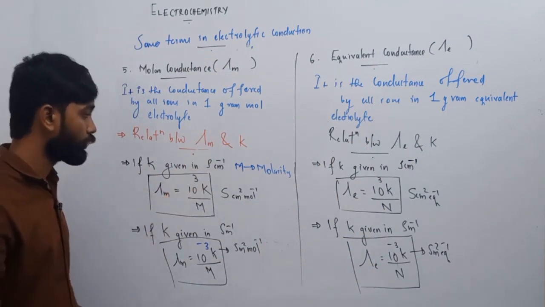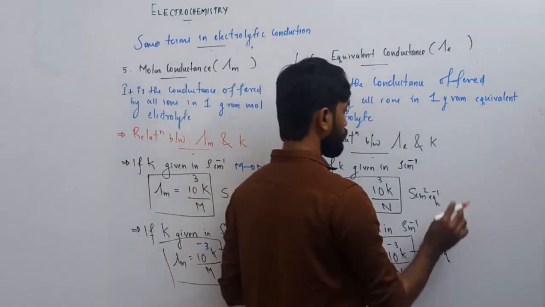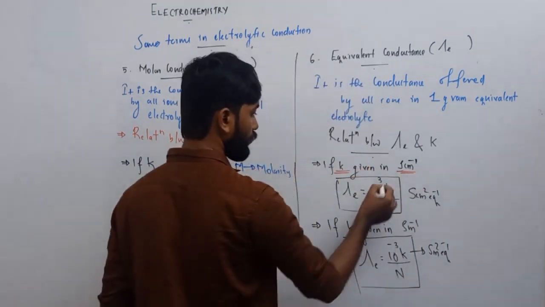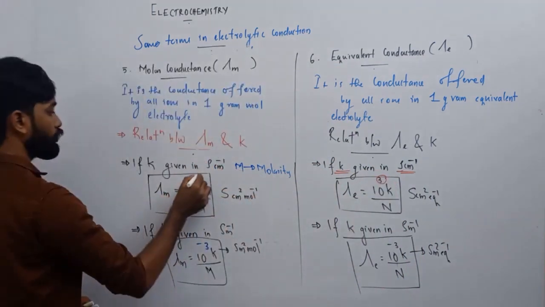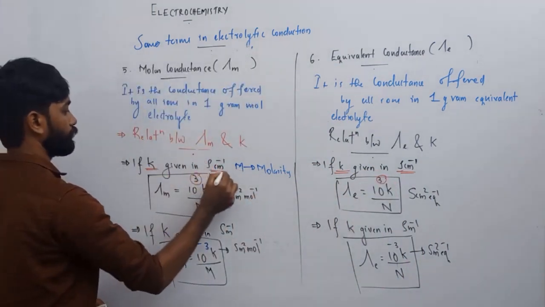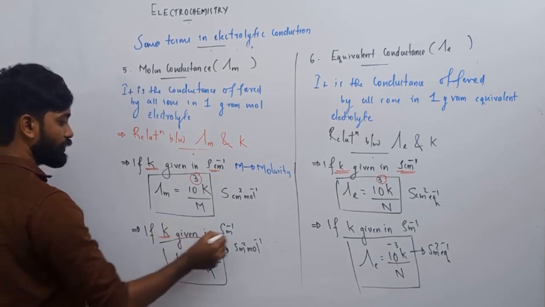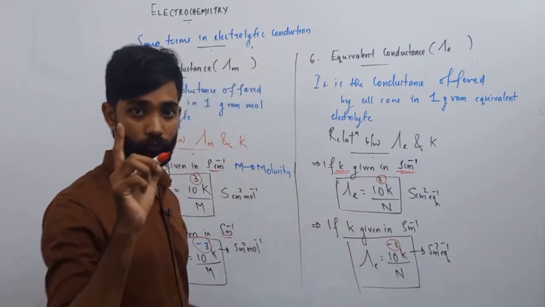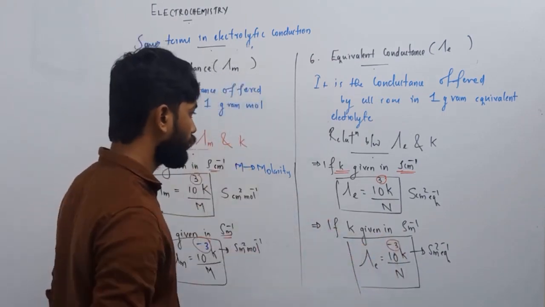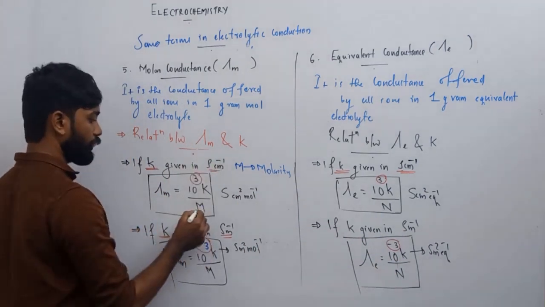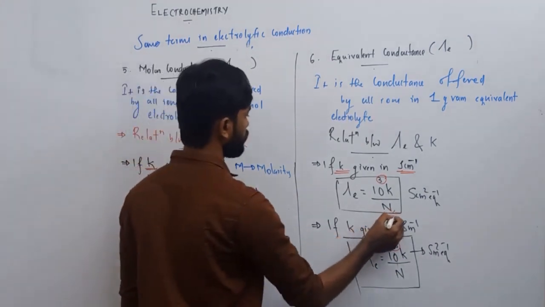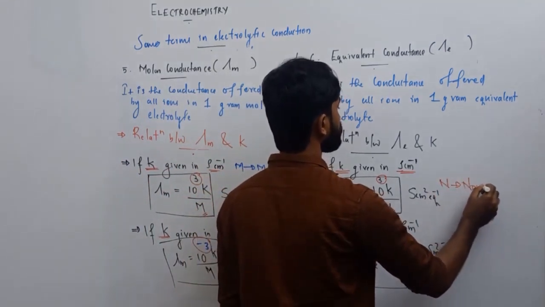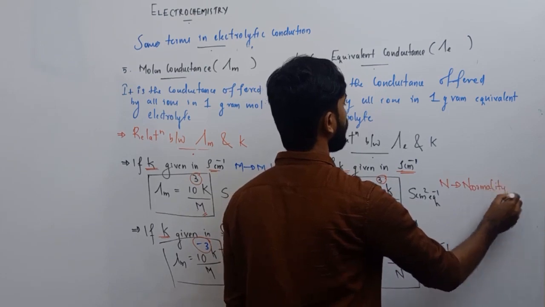Okay, no need of derivation. You simply study this relation. The point you have to know is that if kappa is in Siemens centimeter inverse, then it is 10 raised to 3 on both sides. Whereas if kappa is in Siemens meter inverse, it is 10 raised to minus 3 on both sides. That you have to memorize. Moreover, in molar conductance the term is molarity, whereas in equivalent conductance the term is normality. What is N? N is normality. That is the difference. It is very important.